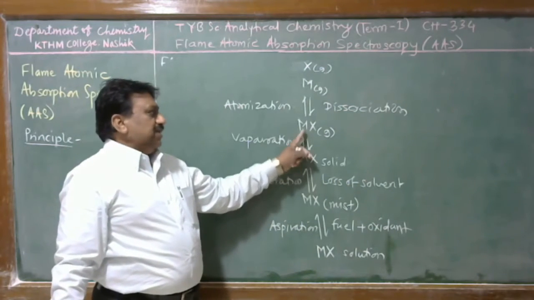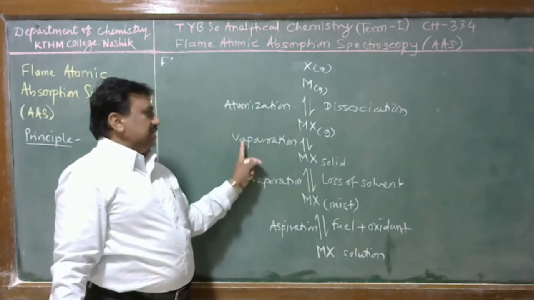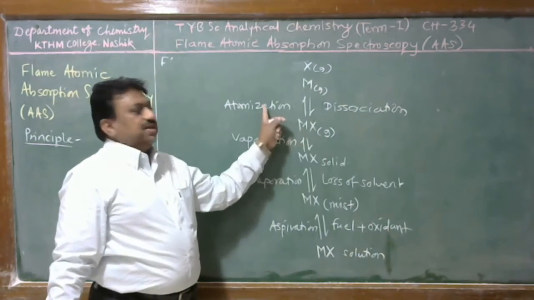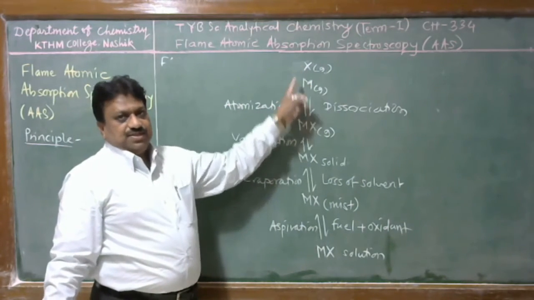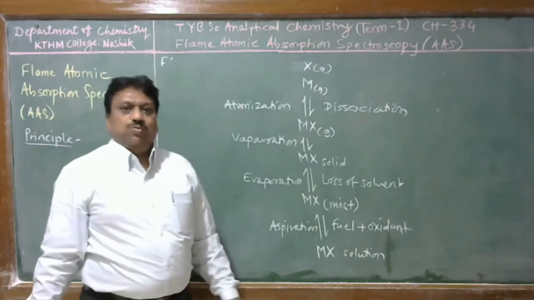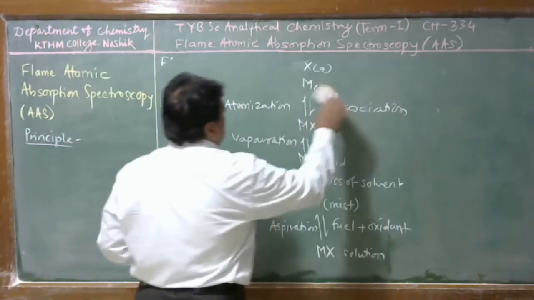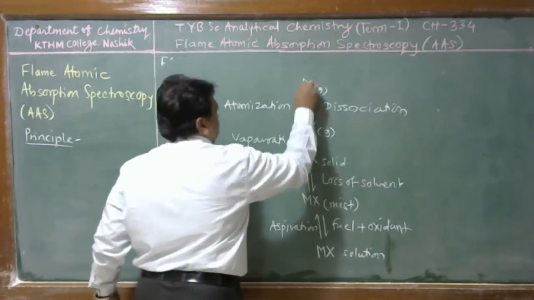MX solid is further converted to MX gas, and the process is called vaporization. The gaseous compound is further dissociated into its different atoms in gaseous state, and the process is called atomization. Now suppose we consider only the M.